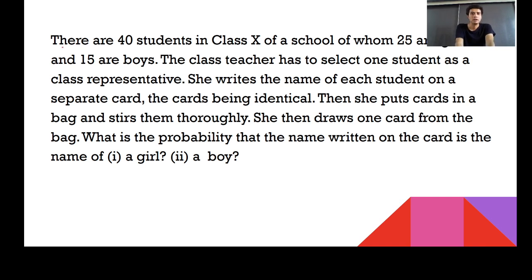Read the question. There are 40 students in class 10th of a school, out of which 25 are girls and 15 are boys. So 25 girls, 15 boys, total you have 40 students. The class teacher has to select one student as a class representative. She writes the name of each student on a separate card, the cards being identical. There is no partiality, remember. Then she puts the cards in a bag and shuffles them thoroughly. We need to find out the probability that the name written on the card is a girl's.